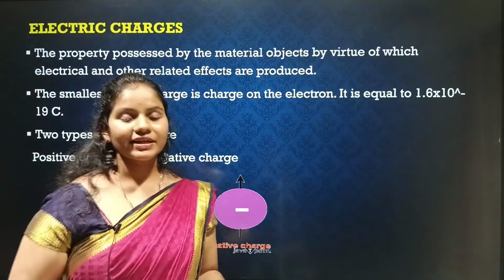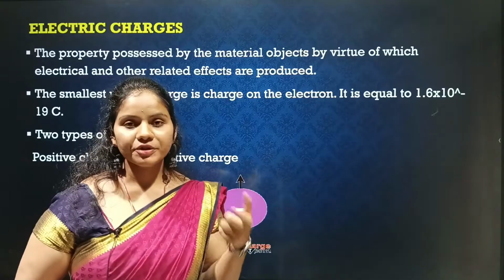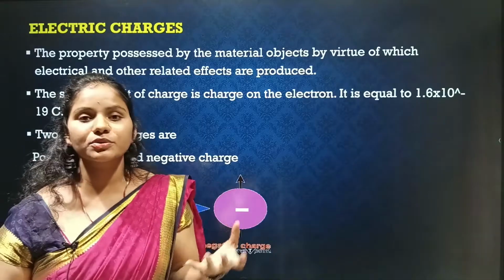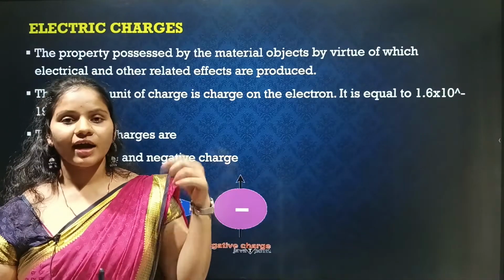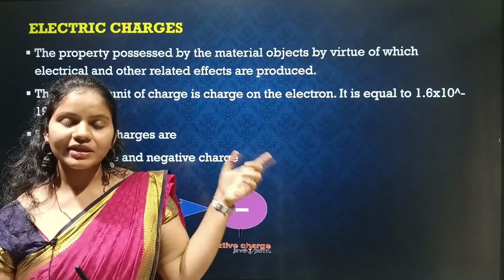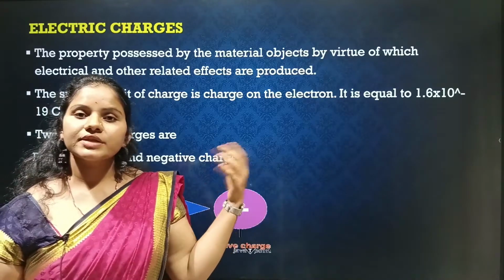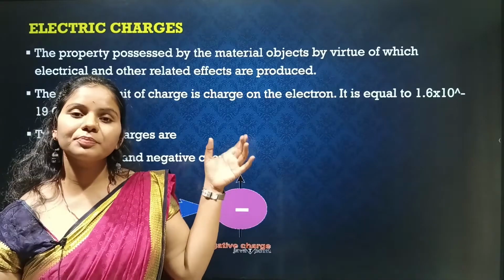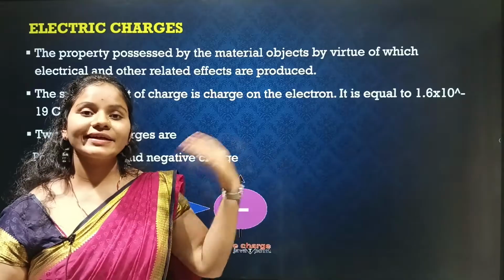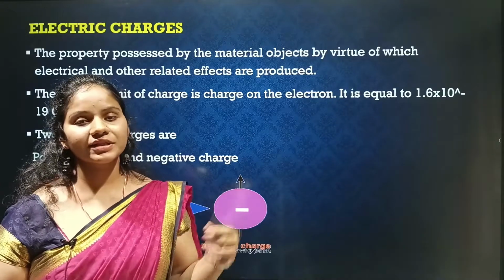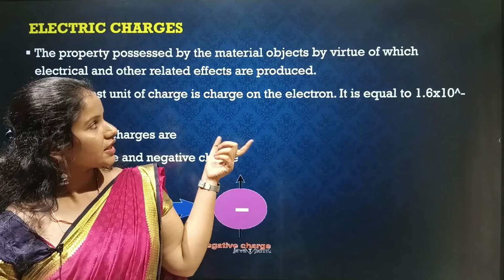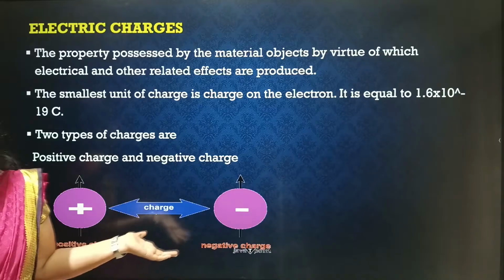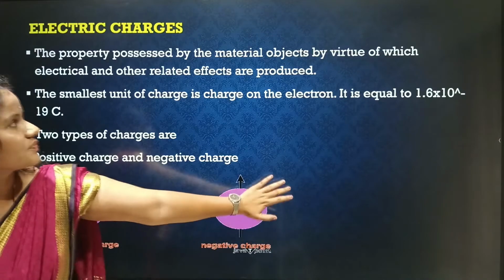Now we'll see what electric charge is. It is a property of matter by which it can experience and produce electric and magnetic fields. As I told you, when charges are at rest, they produce an electric field, and when charges are in motion, they produce a magnetic field. The SI unit of electric charge is coulomb, and we all know that charges are of two types: positive and negative.